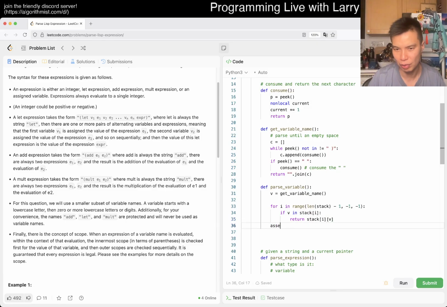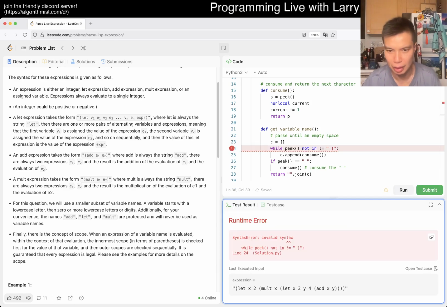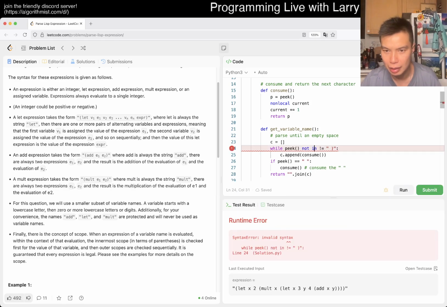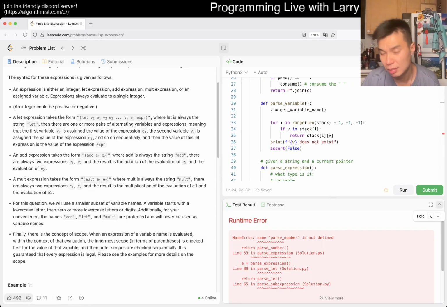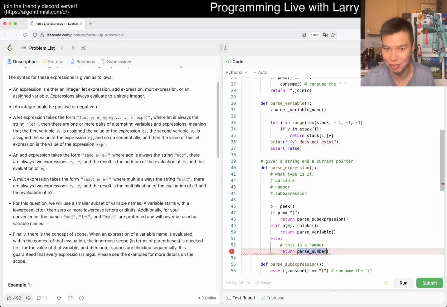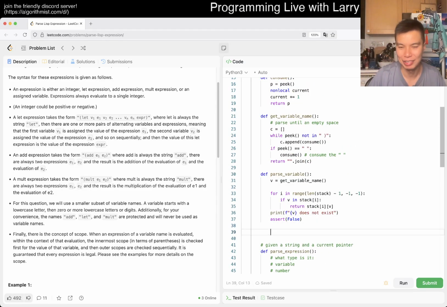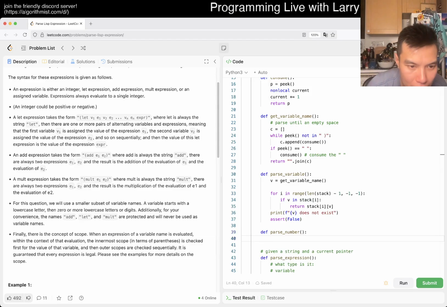Otherwise, we want to assert false, just like it doesn't exist, and we will print out something like it does not exist. Something like that, right? Okay. Oops, we didn't, I mean, that is expected because we haven't written that yet. So that's fair.